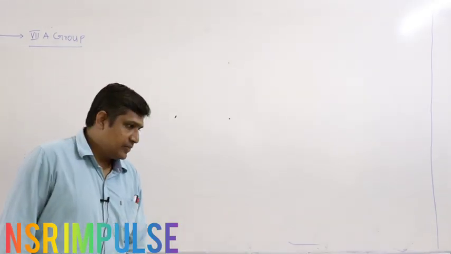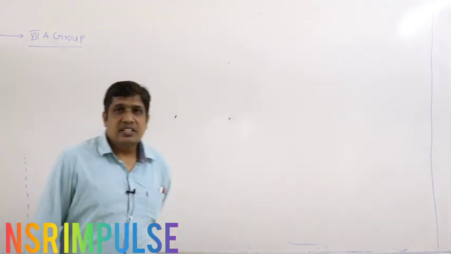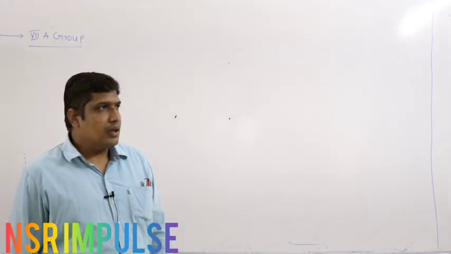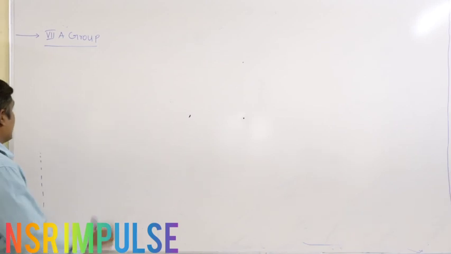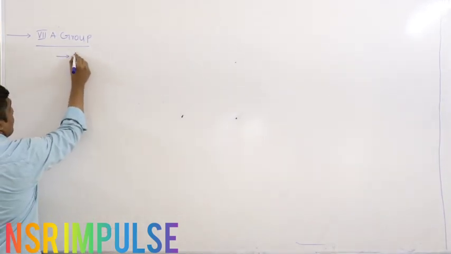Right. Good morning. Let us continue with 7th group. Yesterday we have studied the general properties. Right. Now let us study. Today let us start with each element, starting with fluorine.